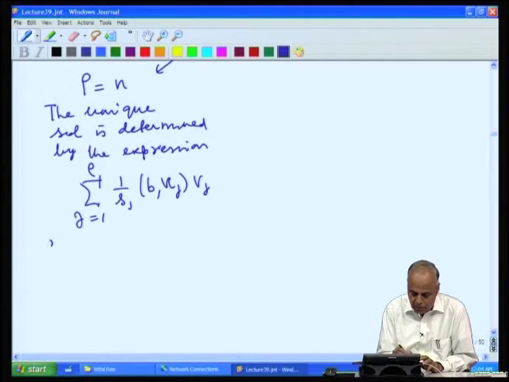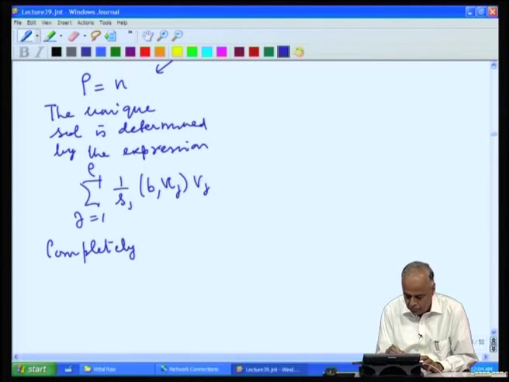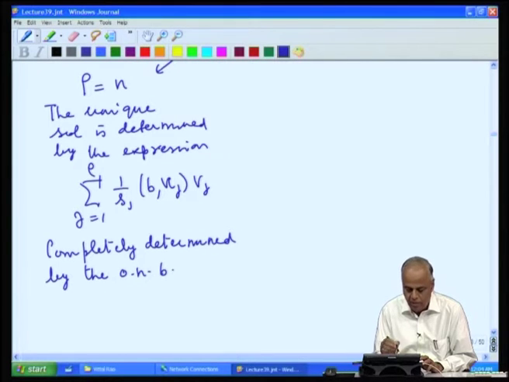So, it is completely determined by the orthonormal basis for the range of A transpose, the range of A and the singular values.